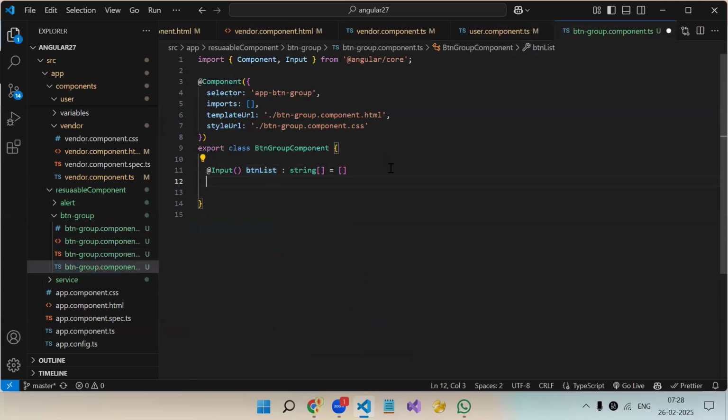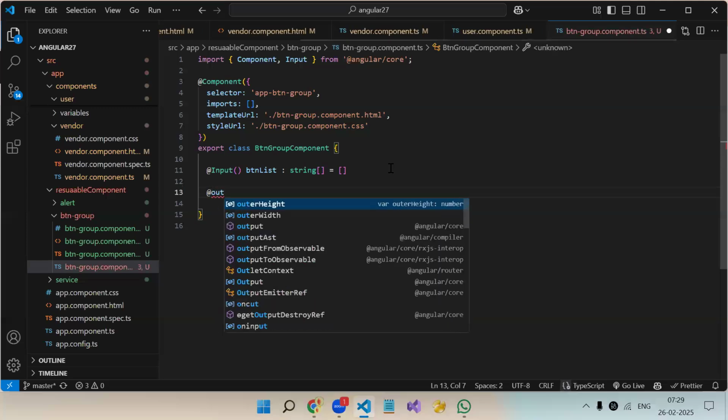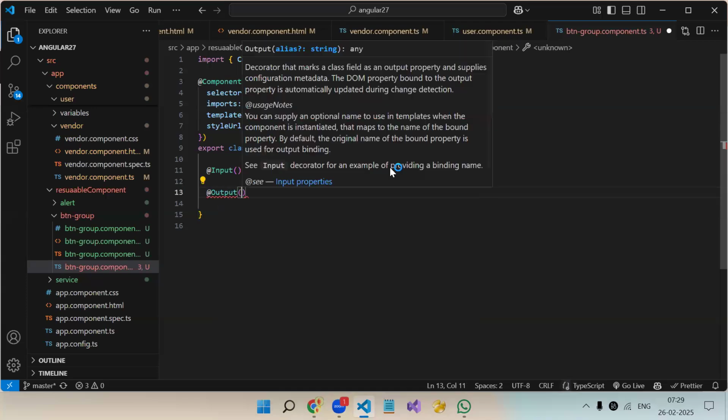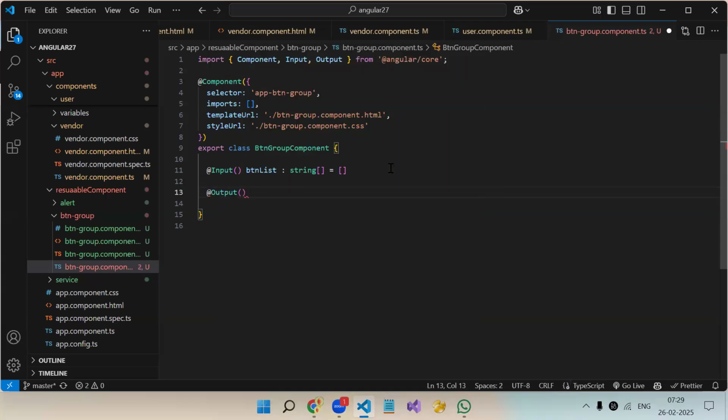Now, just like input, we have to create @Output with round brackets and our output name. Output is nothing but a kind of event. You will be emitting the event. So that will be onButtonClicked is equal to. Here we have to store an EventEmitter. As I said, we are going to emit the event back to the parent component, and along with the event we will be passing the data. So new EventEmitter we have to write.